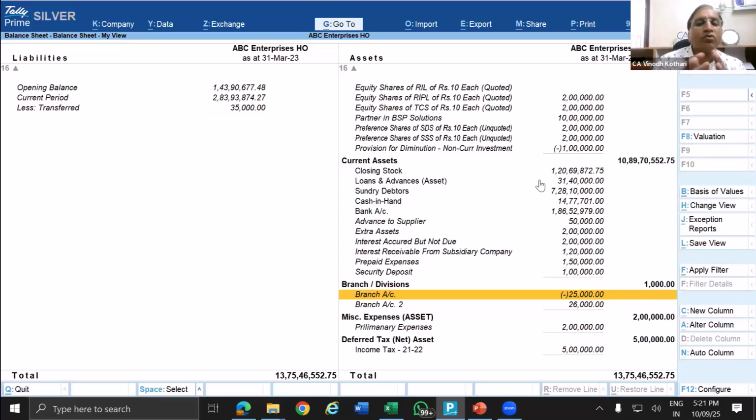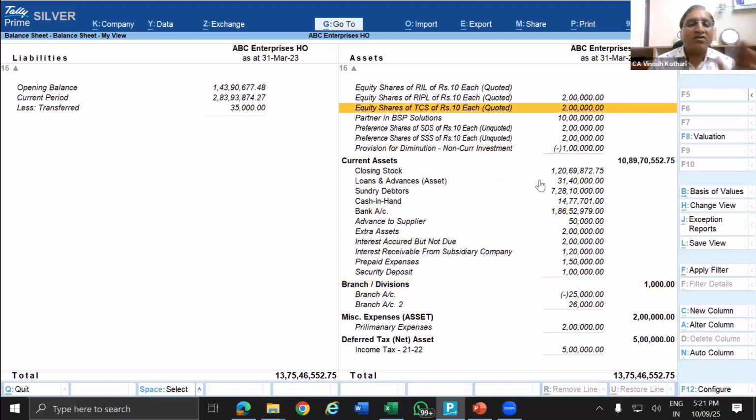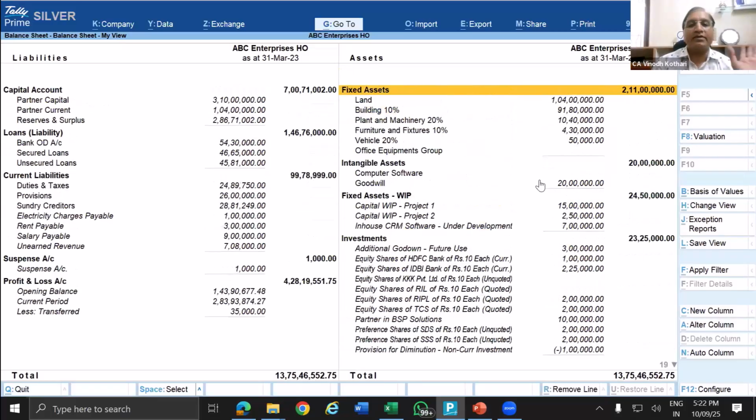If you want to regroup here, short term, long term, practically it is not possible with the time available. Maybe sometime after the audit, you can go to the client place and regroup the data, and then it makes your work easy. Whether you regroup the data here or don't regroup the data here, it doesn't make any difference. So no need to worry about that.